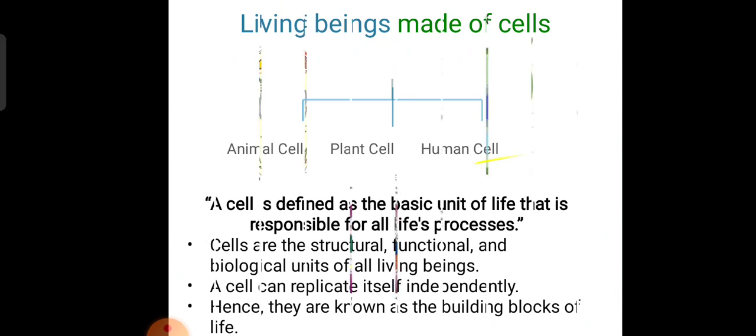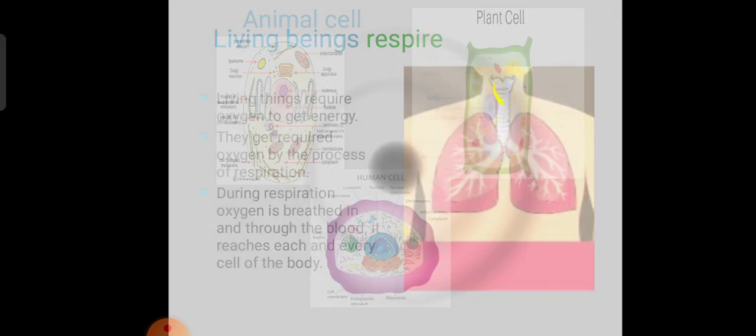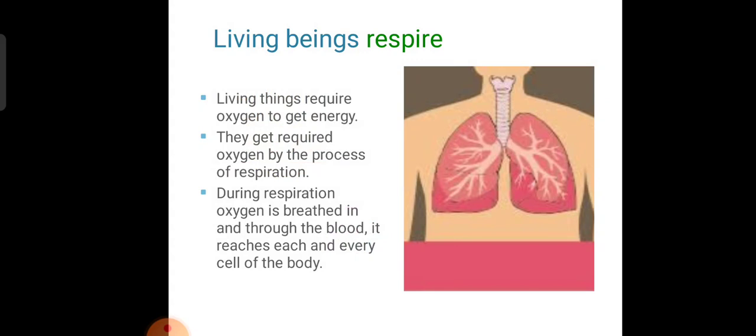So living beings respire. See, look at this picture. This is an animal cell, this is a plant cell and the other one is a human cell. See, living beings can take breath. Living things require oxygen to get energy.